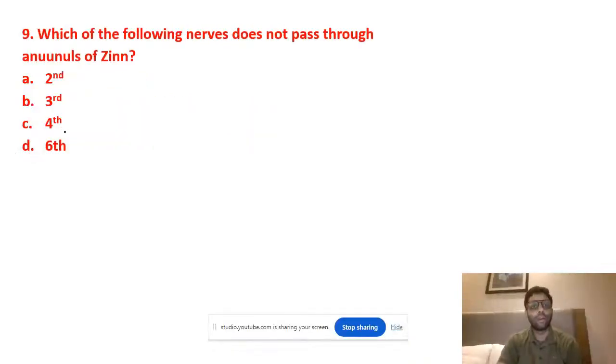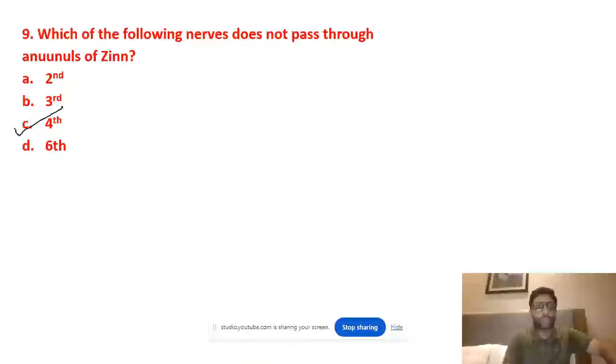Good, Devanshi. Now, annulus of Zinn, you should know. It's the annulus of Zinn. That is a fibrous sheath in the apex of the orbit. It encompasses the SOF middle part and the optic canal. The optic canal passes the second nerve, so that's the answer. And the middle part of SOF passes NOOA: nasociliary, oculomotor two divisions, and abducens. Means third nerve and sixth nerve also pass.